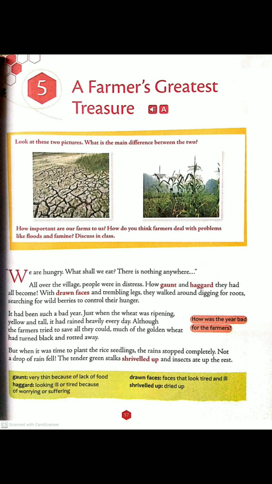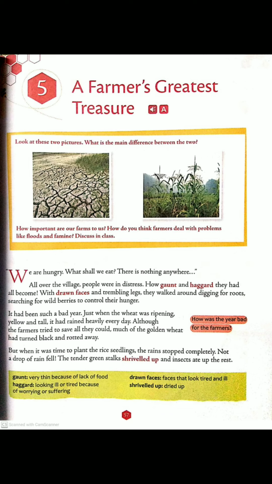It had been such a bad year. Just when the wheat was ripening, yellow and tall, it had rained heavily every day. Although the farmers tried to save all they could, much of the golden wheat had turned black and rotted away. Now, what has happened? During that year, when the wheat was ripening, ripening means when it was just about to become ripe, yellow and tall, it had rained heavily every day. Just because of the rain, the wheat was rotted away.